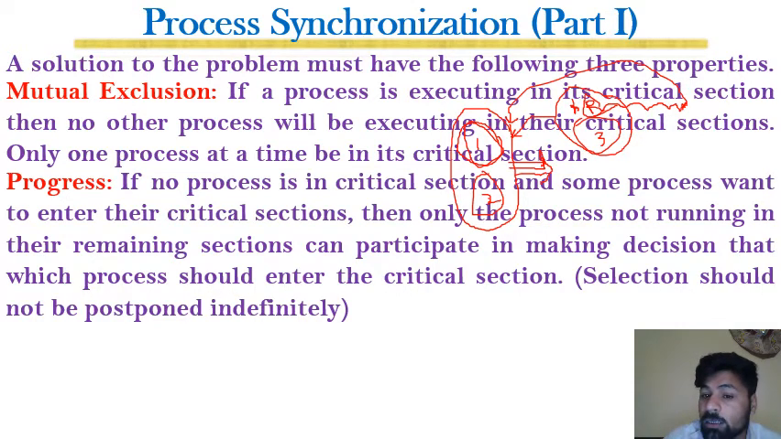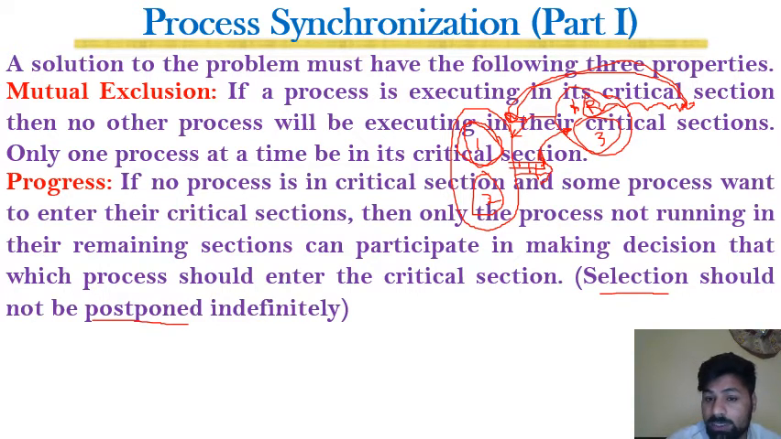So for that reason, these processes would have waited indefinitely, or for a variable amount of time, because we do not say how much time the processes running in the remainder section should be executing, and we would wait for them. They will execute, terminate, and then come back and take part in this decision making. For that time, both of them would have waited. So selection shouldn't be postponed indefinitely. This is the progress condition.